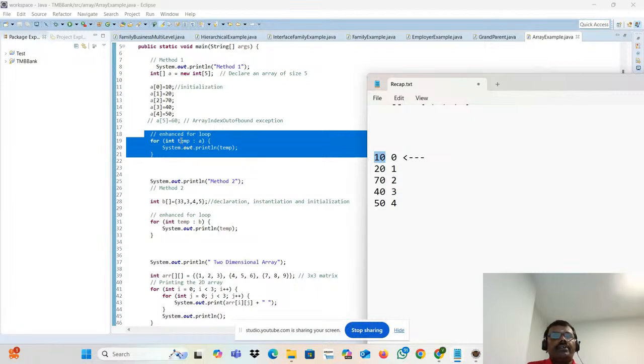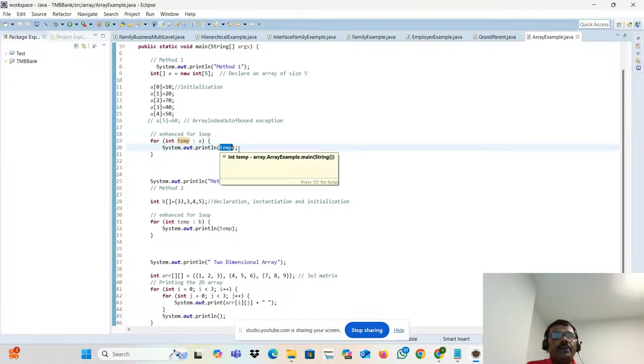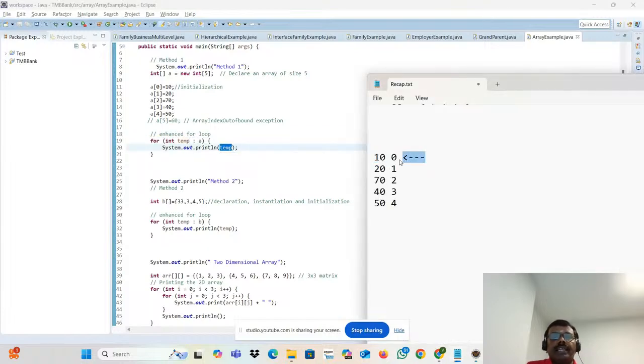What is the first element? 10. 10 will go to temp, then it will be printed. Next my pointer goes to the second element, 20 goes to temp and is printed. Then my pointer goes to 70, it prints. Then 40, it prints. Then 50, it prints. Now my pointer has nothing more to go to, so the loop will be closed. In this way the looping happens.